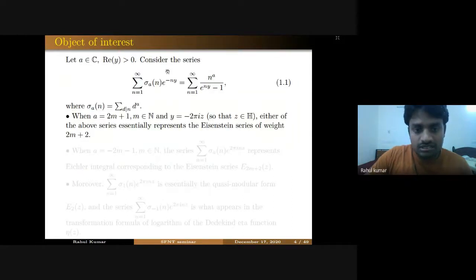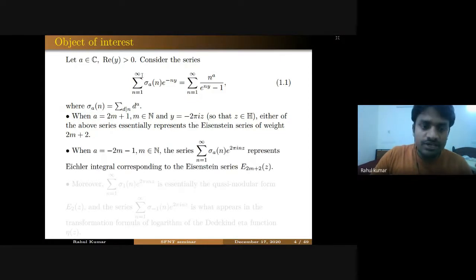So this series is nothing but the Eisenstein series for odd positive integers. And if you take a equal to negative odd integers, then the series sigma(n) e^{-ny} represents Eichler integrals corresponding to the Eisenstein series E_{2m+2}. Eichler integrals are nothing but anti-derivatives of Eisenstein series.